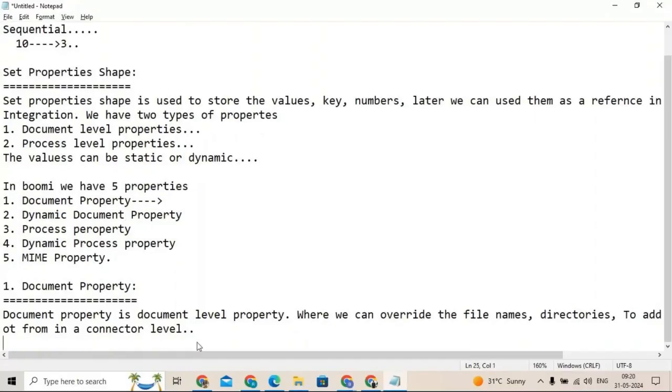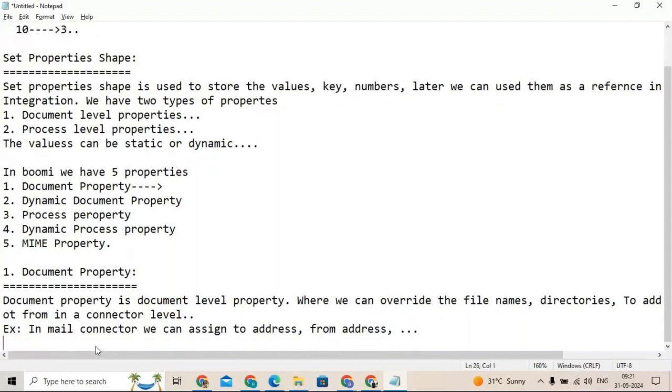Like in a mail connector. If you want to send any mail, what are the things you need? You need a to address, from address, subject, body, all these things we need, right? So all the to address, from address, body, subject, all this can be assigned by using document property. In mail connector we can assign to address, from address, the subject, likewise.